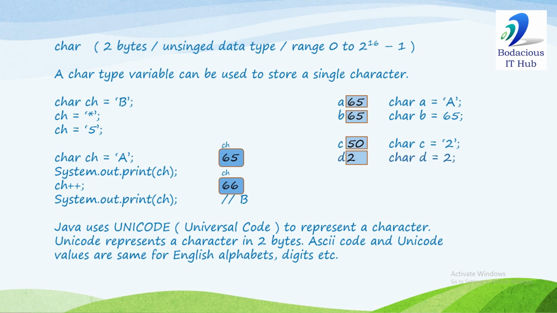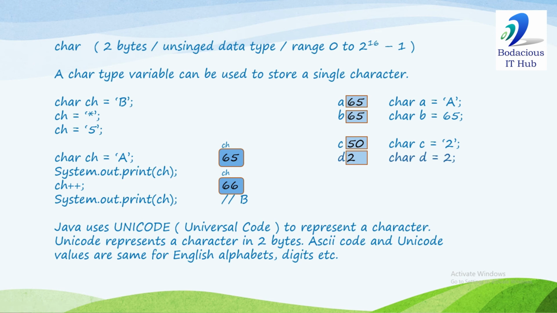Next data type is character. Size of character is 2 bytes. This is an unsigned data type. There is no sign bit in the character data type. So its range is 0 to 2^16 minus 1. This is the range of the character data type. A character type variable can be used to hold a single character. If I write character CH is B, now CH is assigned star, so B will be overwritten. CH is assigned 5, so star will be overwritten. So at a time we can hold any single character.